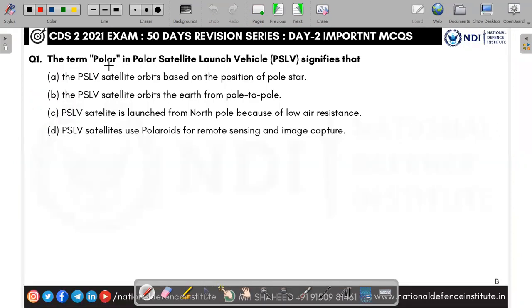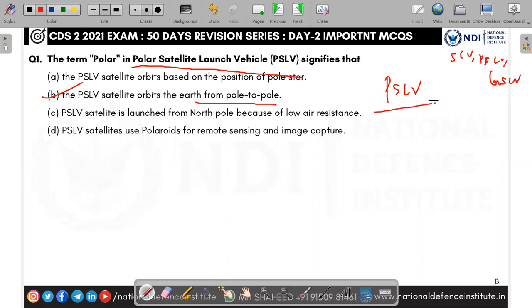So the first question is: the term polar in the Polar Satellite Launch Vehicle, PSLV, signifies that. The answer is B. The PSLV satellites orbit the Earth from pole to pole. Yes, that is why it is called Polar Satellite Launch Vehicle. India has SLV, the Satellite Launch Vehicle, PSLV, and GSLV. These are the three types. The PSLV is the Polar Satellite Launching Vehicle.